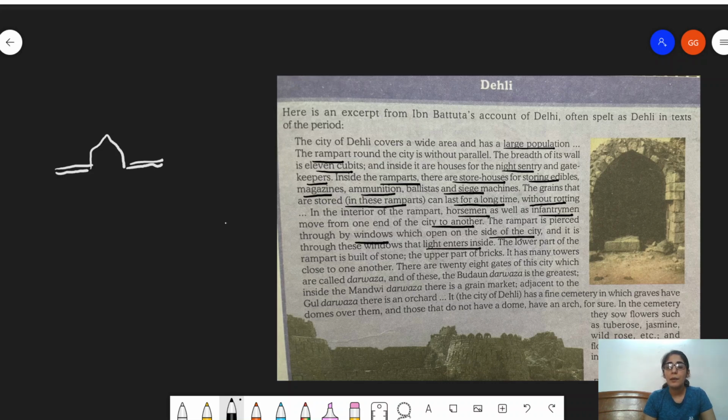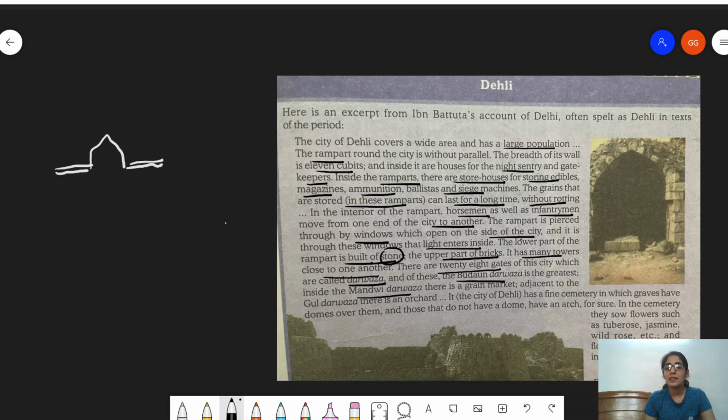The lower part of the rampart is built of stone and the upper part is of bricks. You see, these things that I'm underlining are extremely important. You have to remember them. What was used in the buildings back then, through this we understand it was both stone and bricks. It has many towers close to one another. There are 28 gates of the city which are called darwaza, and of these, the Badaun Darwaza is the greatest.